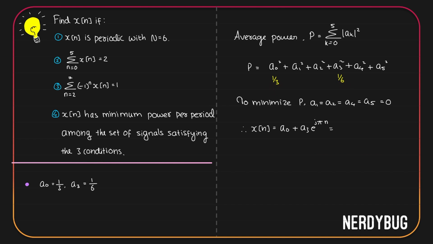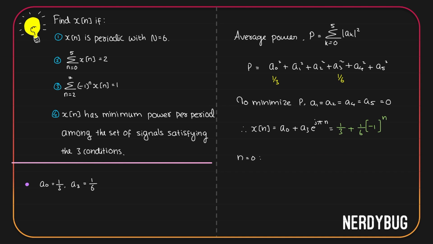So we can write this is equal to 1 by 3 plus 1 by 6 e raised to j pi n. Now e raised to j pi n can be written as e raised to j pi, raised to the power n. Let us replace it. But e raised to j pi is cos pi plus j sin pi. Cos pi is minus 1, sin pi is 0. So e raised to j pi is minus 1. Let us replace it. So finally, we get our signal x of n is 1 by 3 plus minus 1 raised to n 1 by 6.